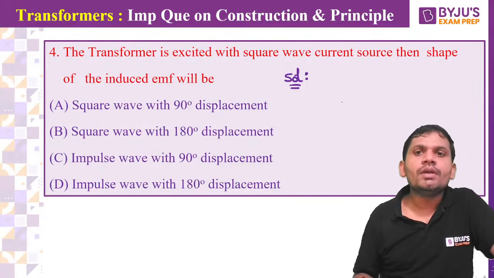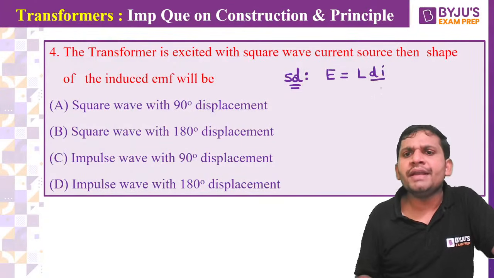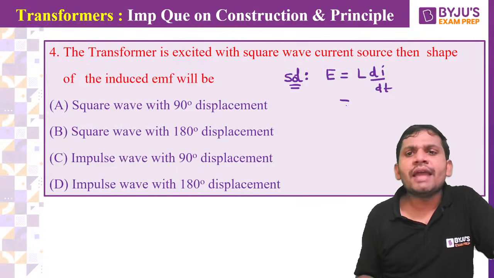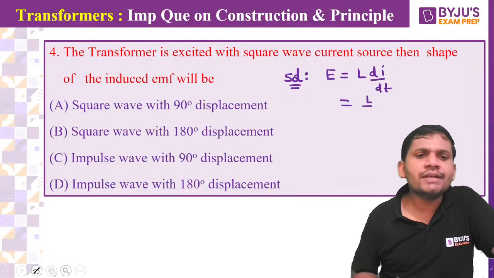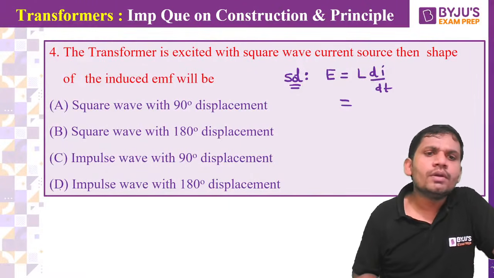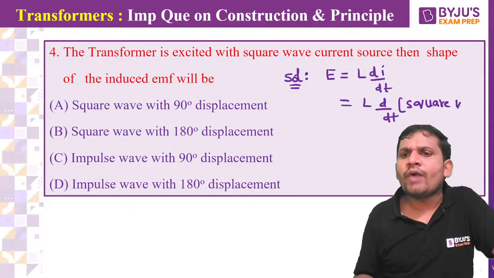We know that E equals L into di by dt. The current is a square wave, so we need the differentiation of the square wave.